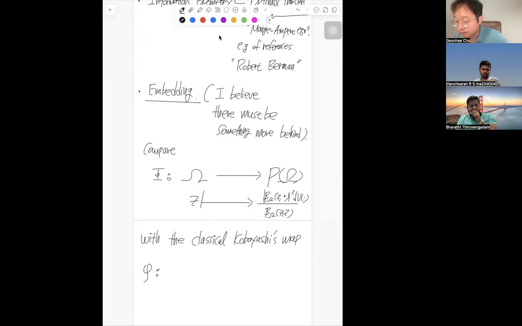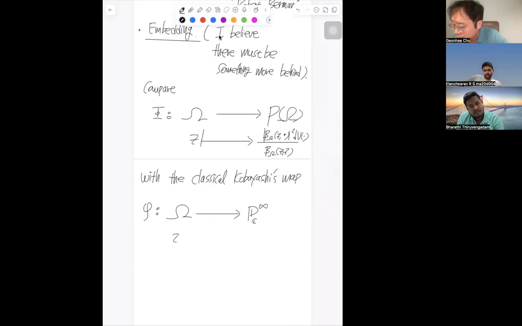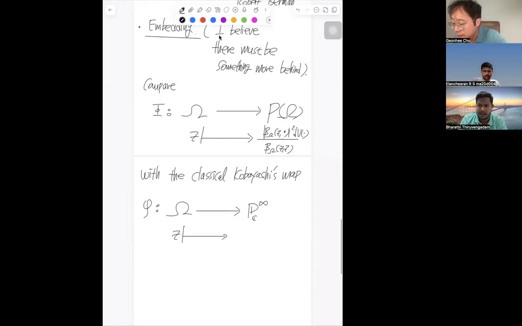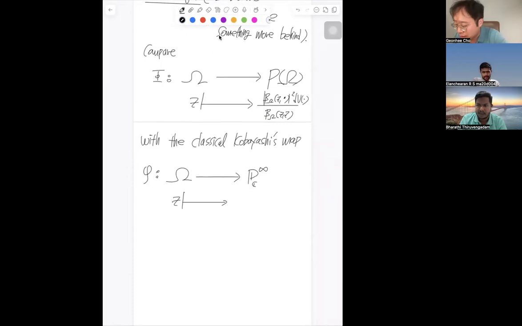Let me say for P. This is a map from omega to so-called CP infinity. So this is just a classical map. This just means that for each point, I assume all of us are familiar with the definition of a projective space. What do you mean by CP infinity? It's a complex projective space. Yes, complex projective space, of infinite dimension, as you pointed out.